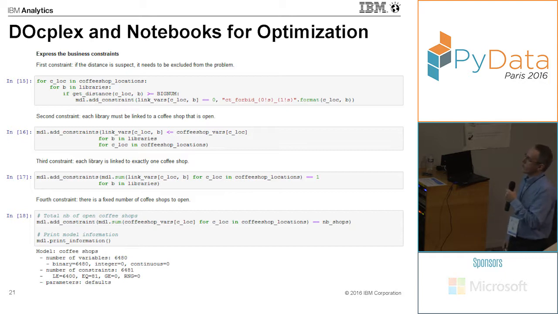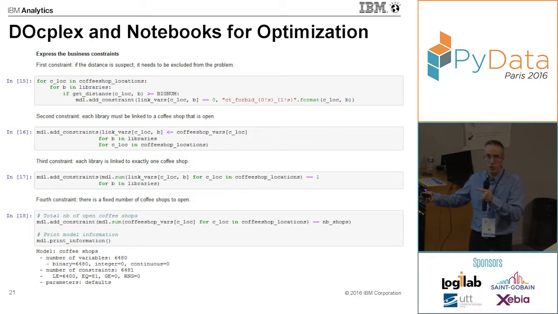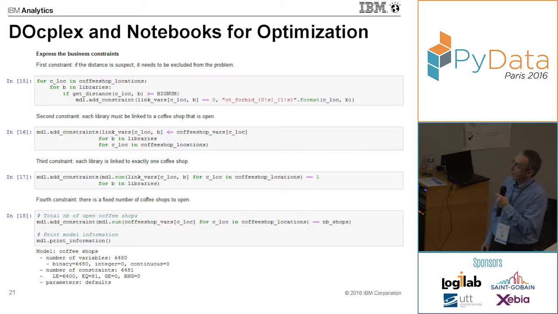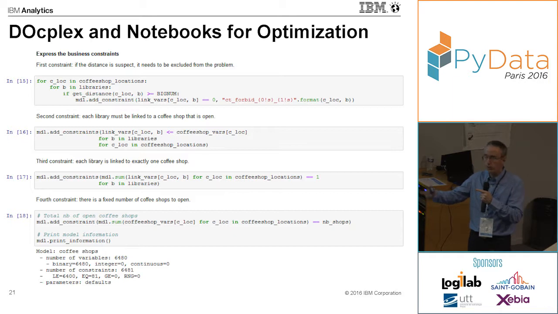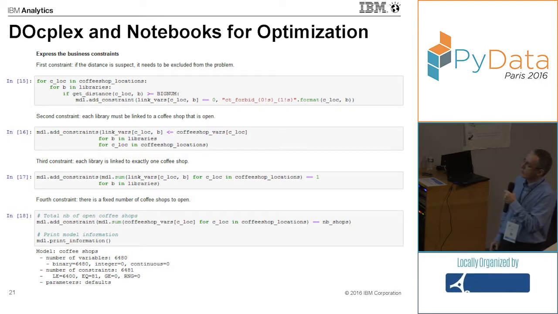Then there's a second constraint, which says that each library must be linked to a coffee shop that is open. What it means is that if a coffee shop is not selected in the solution, then the decision variable, which is supposed to model the fact that the library is connected to this coffee shop, should be forced to be 0 also. This is modeled by this inequality. If this decision variable is 0 because the coffee shop is not selected, then this decision variable is also forced to 0. This constraint is built for all possible combinations of libraries and coffee shops.